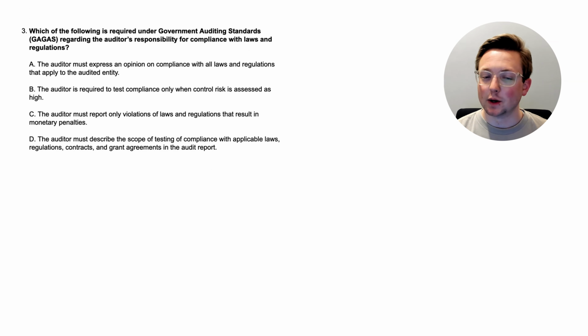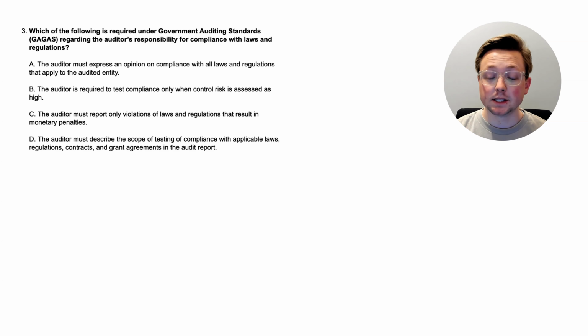All right, here we are at question 3. Which of the following is required under government auditing standards, or GAGAS, regarding the auditor's responsibility for compliance with laws and regulations? Okay, so we learned about internal control. That's one of those extra responsibilities. Now we're talking about compliance with laws and regulations, which is another extra responsibility under GAGAS. Let's go through the options.